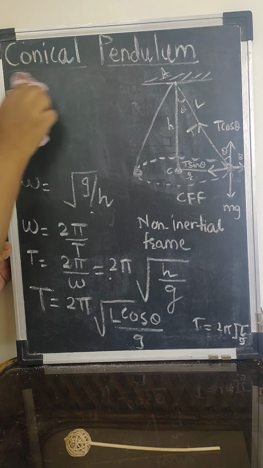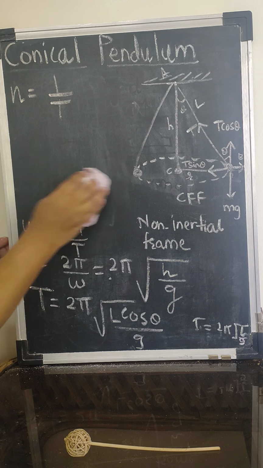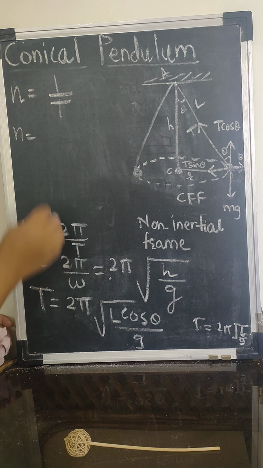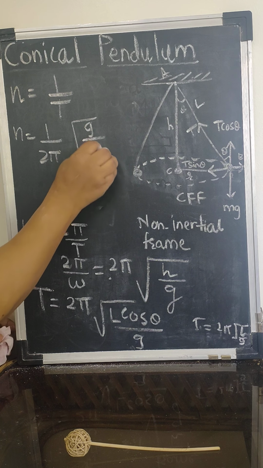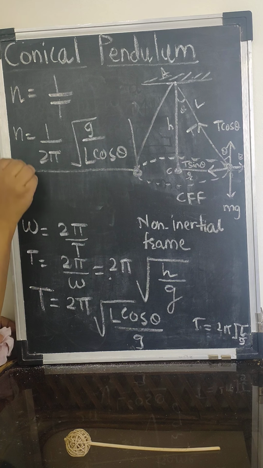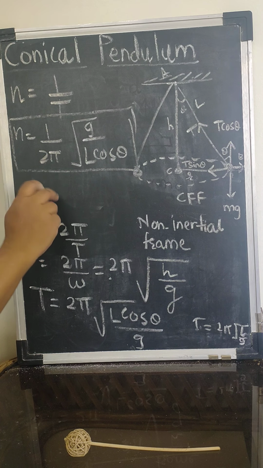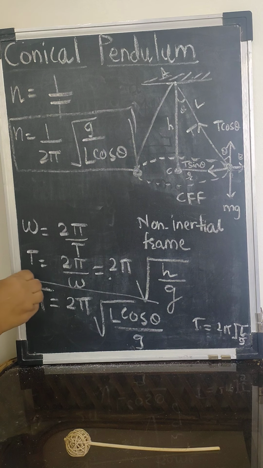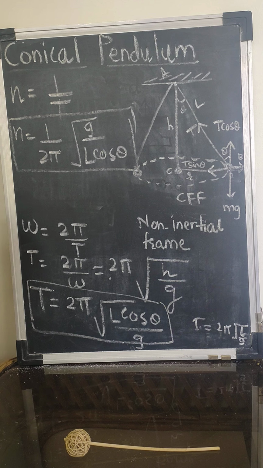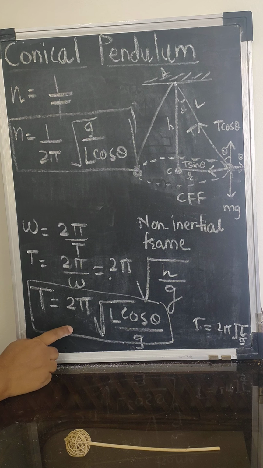Now let's get the frequency. As we know, frequency is the reciprocal of the period. So n becomes equal to 1 upon 2 pi under root g upon L cos theta. This is the expression for the frequency: n is equal to 1 upon 2 pi under root g upon L cos theta. So by considering the non-inertial frame of reference, we got the expression for the frequency and the expression for the period of the conical pendulum, and we use these expressions in numericals.